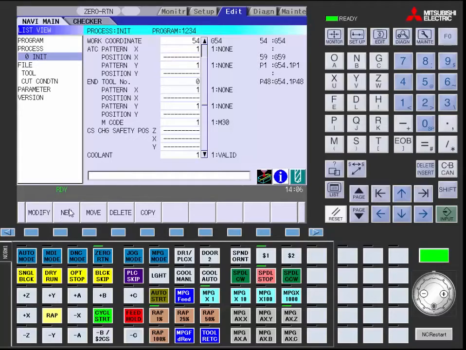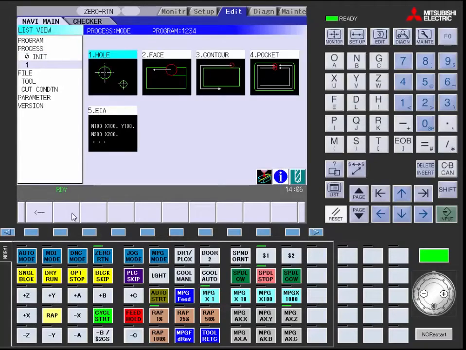Press New menu key. First process for our part is a face mill. You can get to the face process two ways. Use the cursor key to highlight the face procedure, or press the number associated with the procedure. In this case, it would be number 2. Press input.